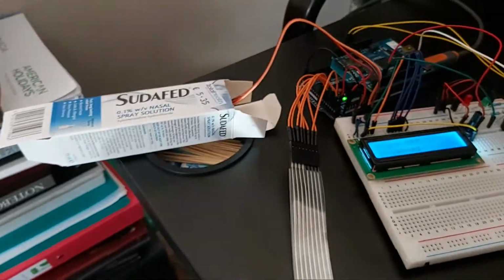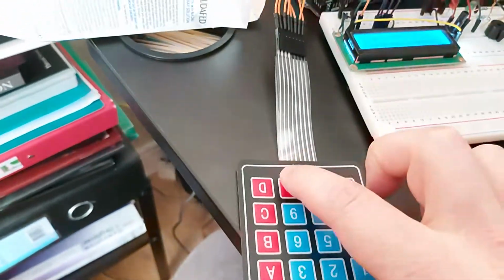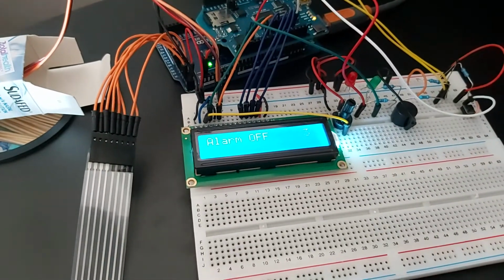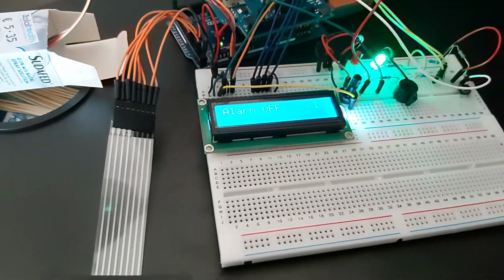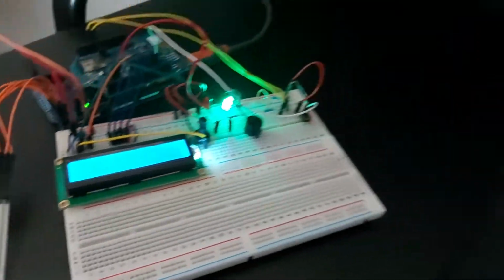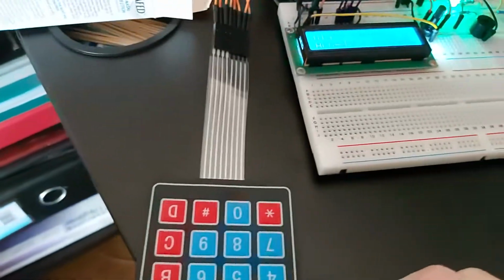Next I will show some basic things. I arm my alarm. No, one second. I will disarm it. I can disarm it here as well.